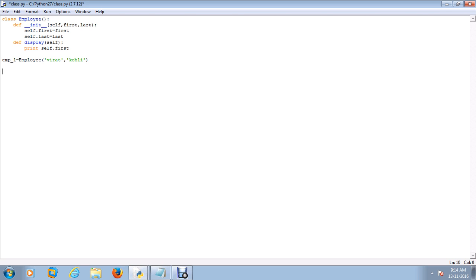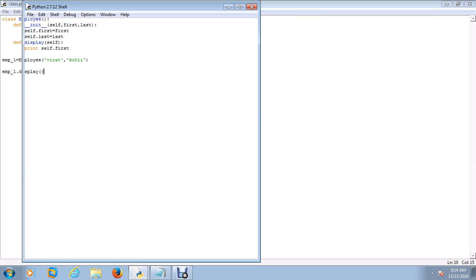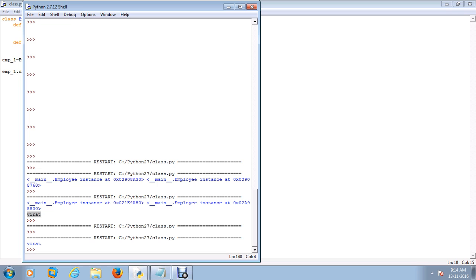call it. So I have to call a function within a class, right? So emp_1 dot, I use a dot operator to access the function within a class, and I type C, automatically the function is appearing, display, and I use 2 brackets for this. And now you see how easy it is, right?